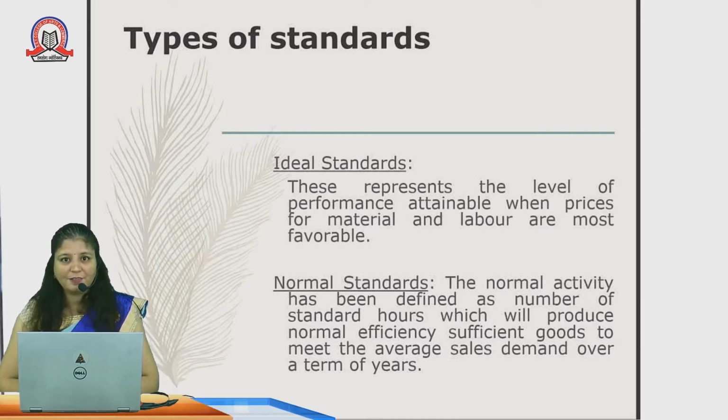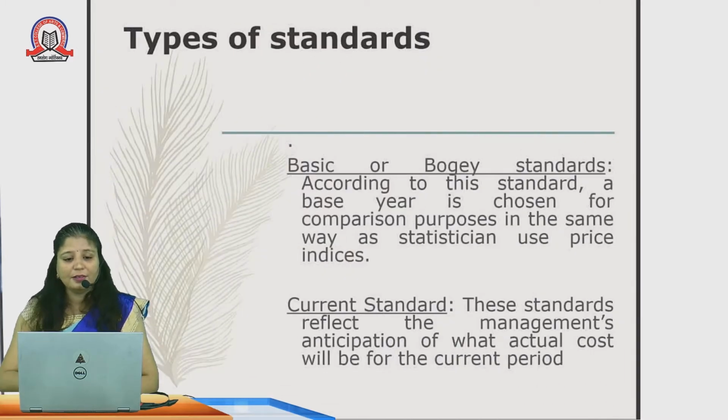For example, if a cotton textile firm has set a standard that it has to produce 100 meters of cotton in 1 hour, that is the normal standard. It means that his capacity depends upon the number of laborers, the number of working hours, and the quality of raw material which he has.